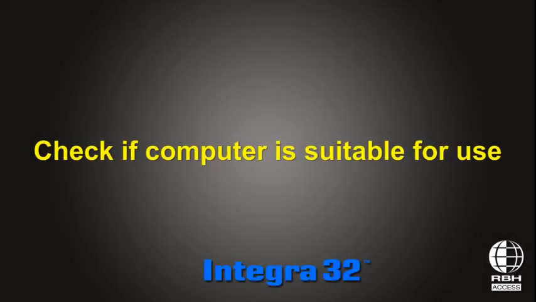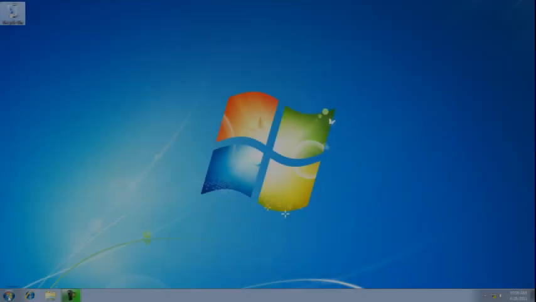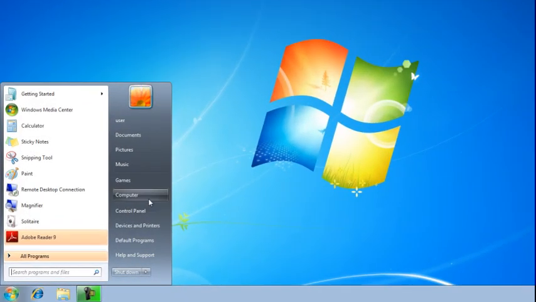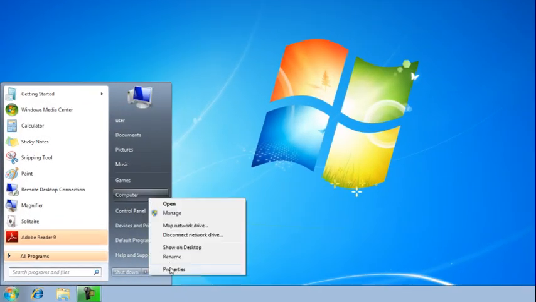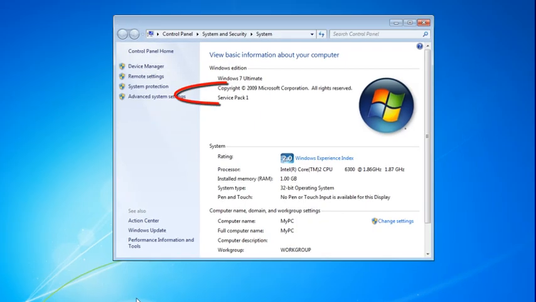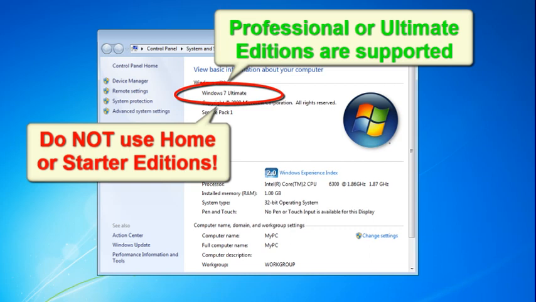Let's check if this computer is compatible with the Integra32. Click on Start, right-click on Computer, select Properties. System information screen will be displayed. Professional or better versions of Windows 7, Vista, and XP are supported. Do not use home versions.